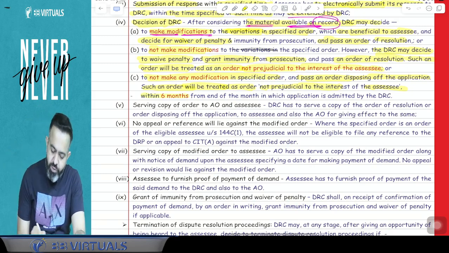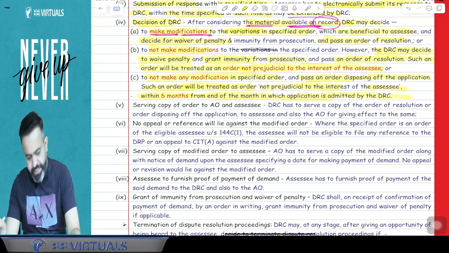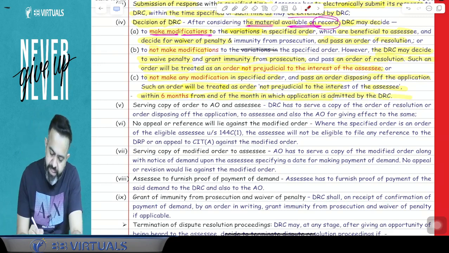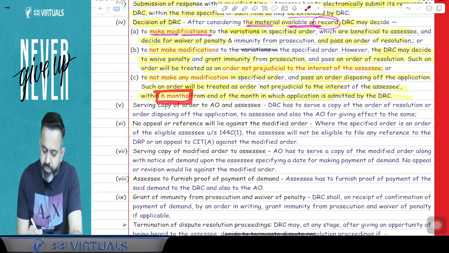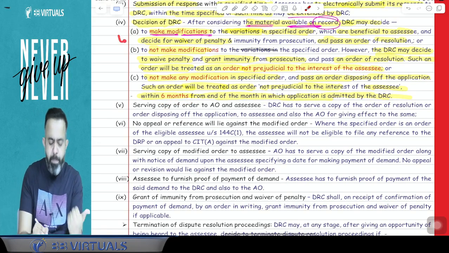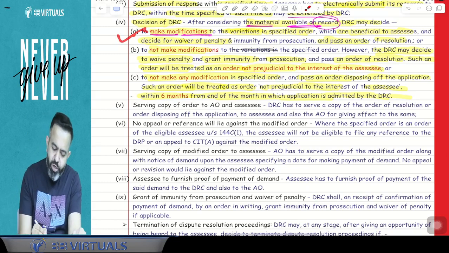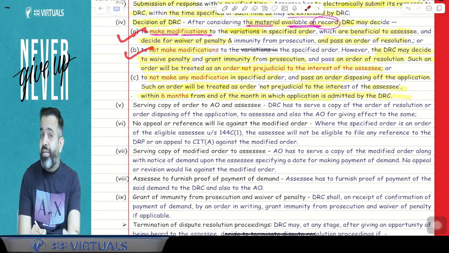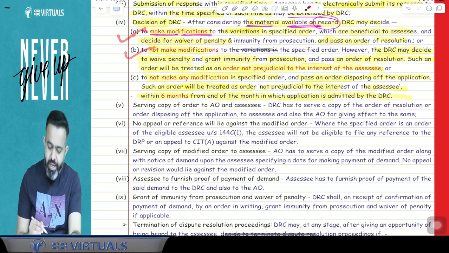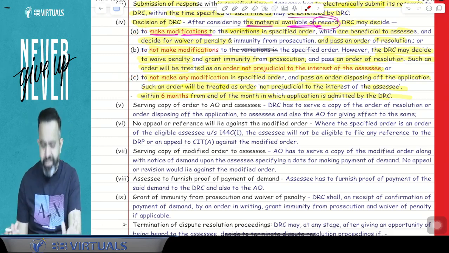And they will pass all these orders within 6 months from the end of the month in which the application is admitted by the DRC. Suppose the DRC admits the application in the current month, then from the end of that month, within 6 months, they will pass the order. Here, A is the best part: they will reduce the variation, and give you immunity from penalty and prosecution. In B, they will not modify the variation, but will give you immunity from penalty and prosecution. In C, they will not do anything. And still this order will not be treated as harmful for the assessee.